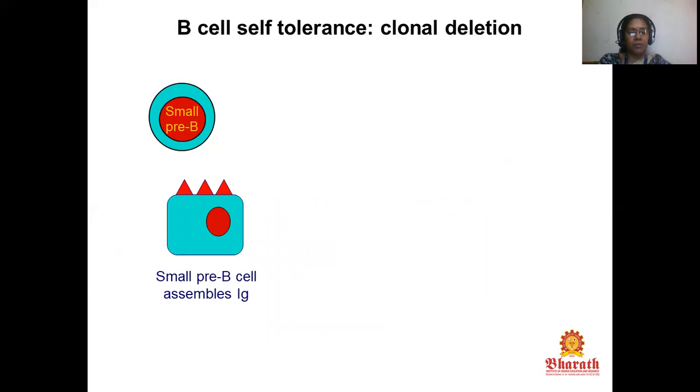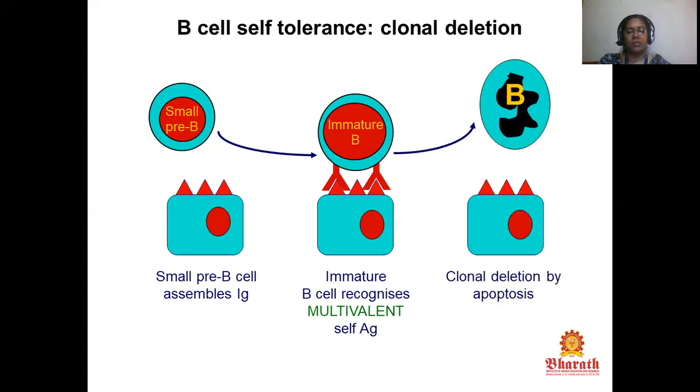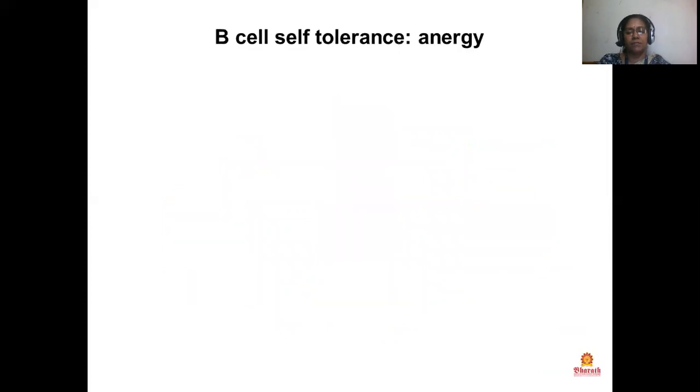The small pre-B cells assemble Ig, and the immature B cell recognizes multivalent self-antigen, and the immature B cell undergoes clonal deletion by apoptosis.